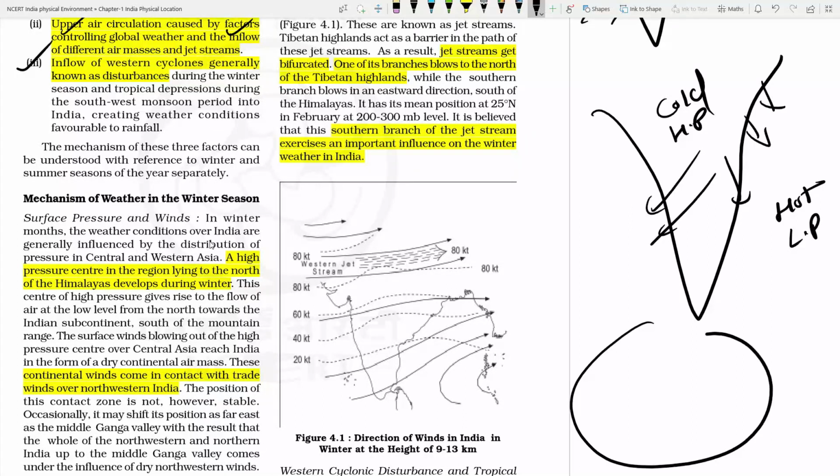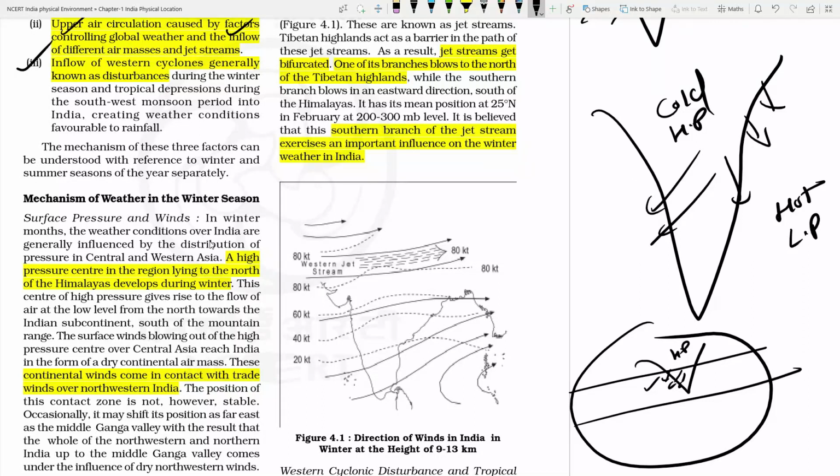And if you know the latitudinal position of India, it comes under the northeast trade wind. So winds will blow from the Indian subcontinent towards the Bay of Bengal, isn't it? And also it is a high pressure zone, so that's why winds are blowing from land to ocean or sea area.